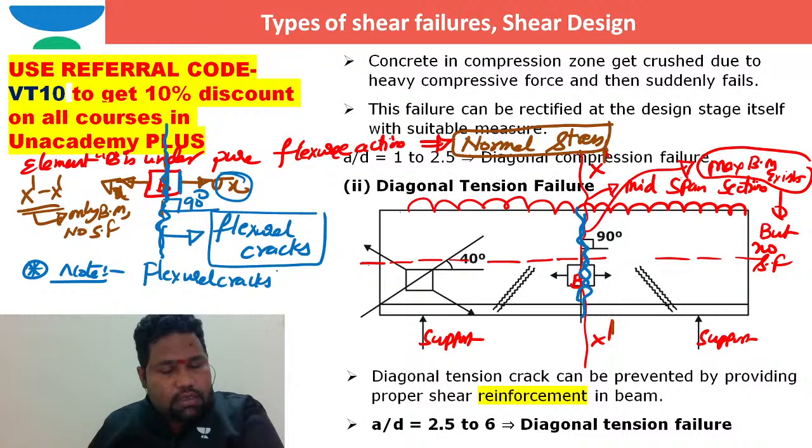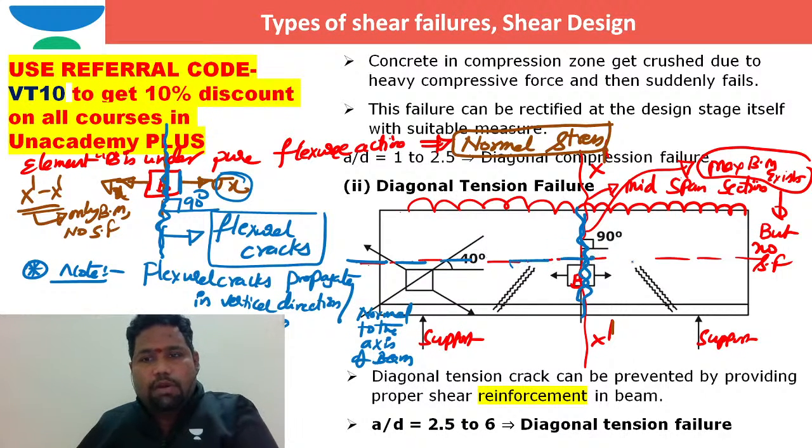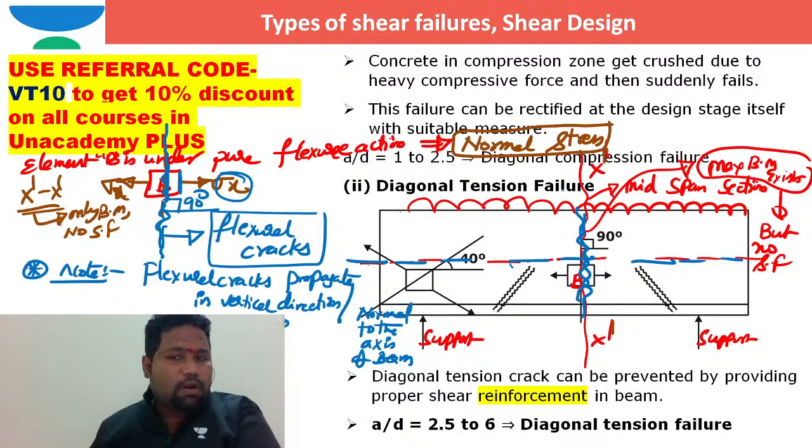Flexural cracks propagate in vertical direction. I mean to say vertical direction means normal to the axis of the beam. Right? This is the axis of the beam. So normal to this axis of the beam, the cracks will propagate.